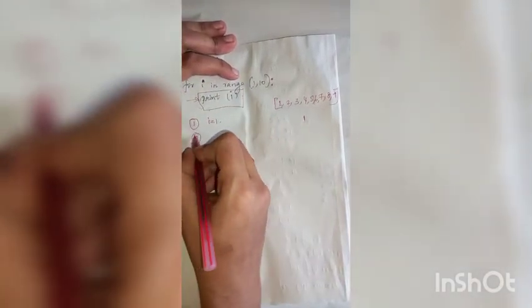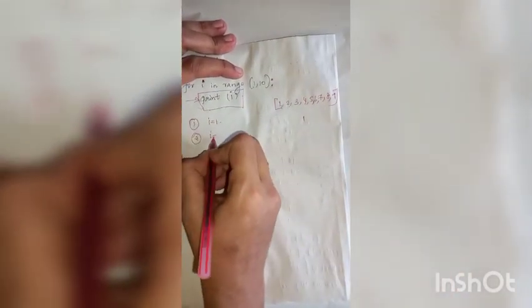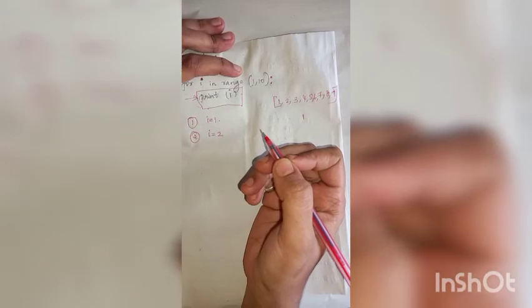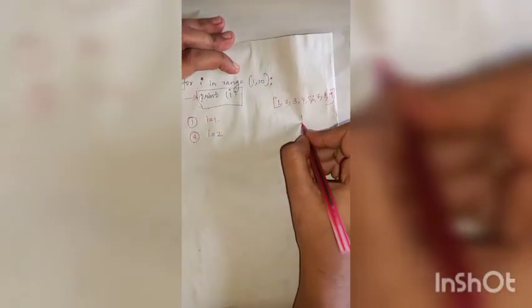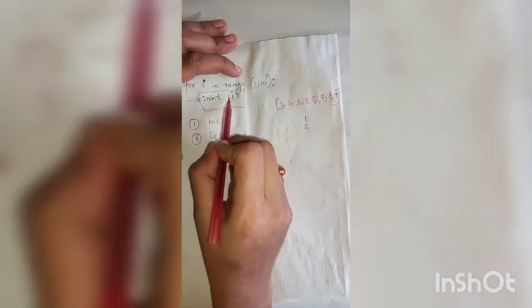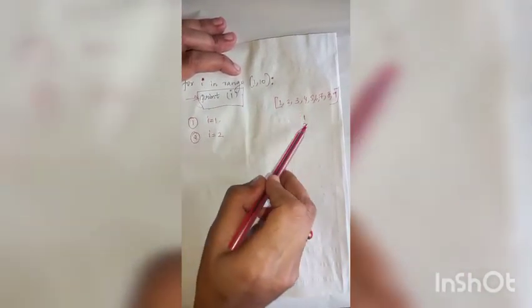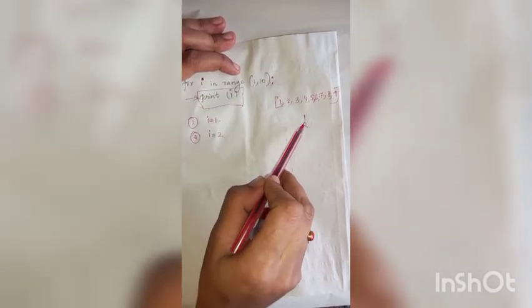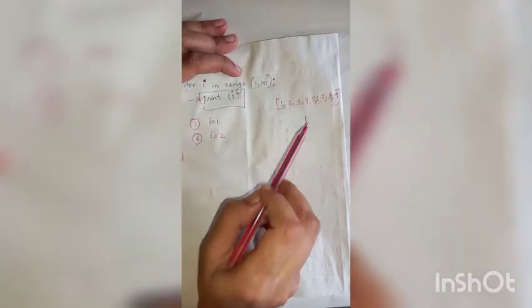Then again this for loop will iterate. In second iteration, I is now 2. I is equal to 2. Then next statement inside the for loop is print I. Then what will be printed? 2 will be printed in the next line. The print statement, whenever it executes, the output will be printed in new line. Whenever a print statement executes, the output will always be printed in new line.